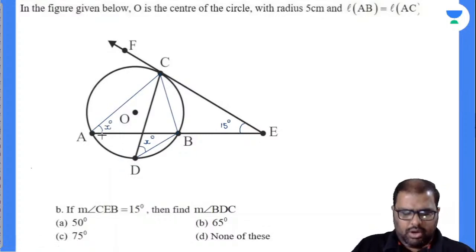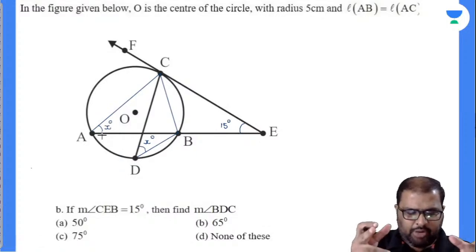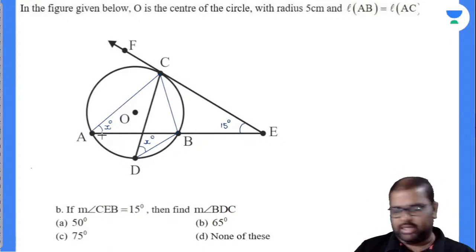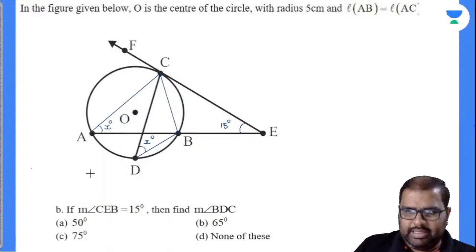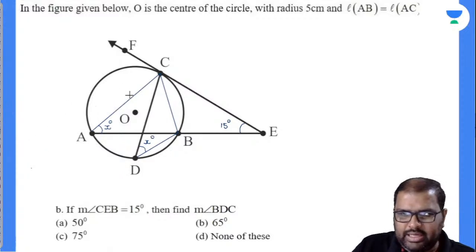Because A and D are the angles formed by the chords on the circumference of the circle and they are residing on the same arc. By this, I can write down one more point there. Now see here, in triangle ACB, this is an isosceles triangle. So what will be this angle and what will be this angle? These two angles are the same first of all. So let us suppose I'll take this as Y, I'll take this as Y. So what will be your Y?